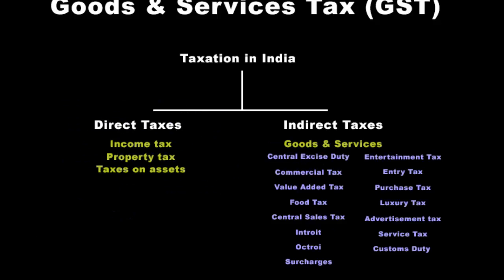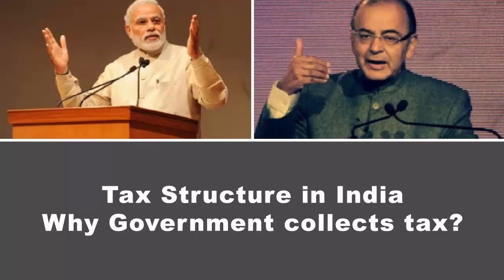So remember this: direct taxes are the ones that are levied on the income, assets and properties that we earn, and indirect taxes are levied on the products and services that we consume, basically our consumption. Now, before we go further about GST, let me quickly tell you about the tax structure, who is involved in what, and why government collects tax. First one is why government collects tax.